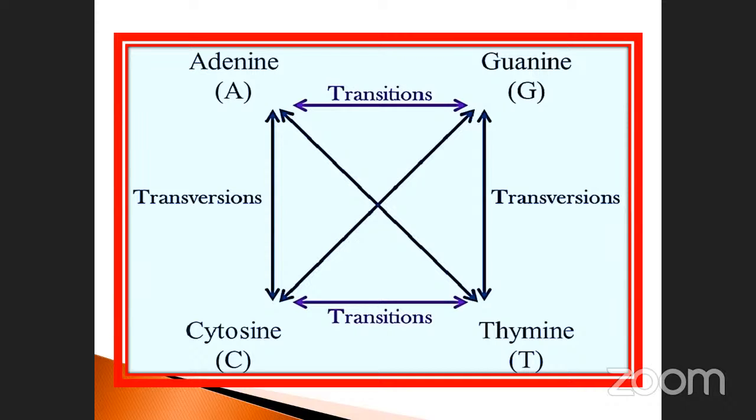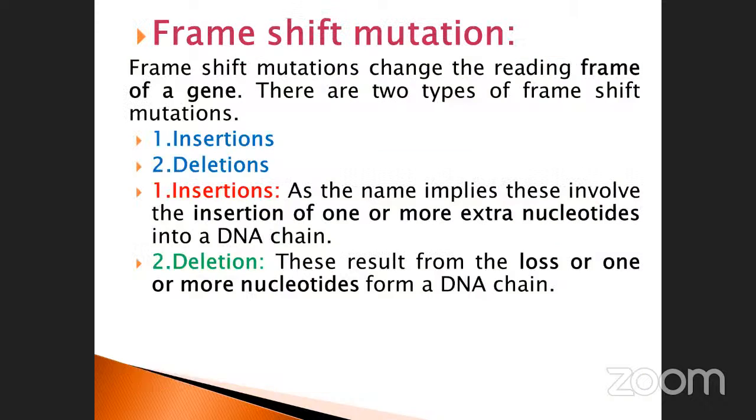You can replace any one in any direction: thymine to cytosine, cytosine to thymine, adenine to guanine, guanine to adenine, guanine to cytosine, whatever it may be. They all come under the heading of transversion. As a result, the nucleotide sequence changed. That is mutation.